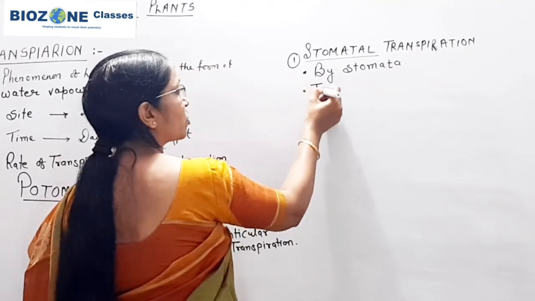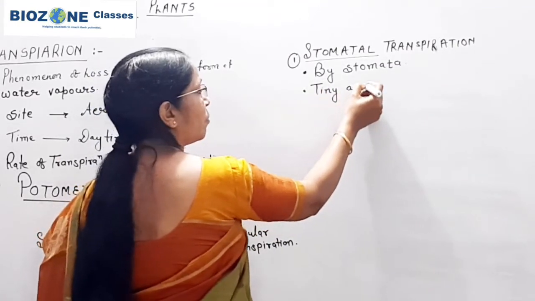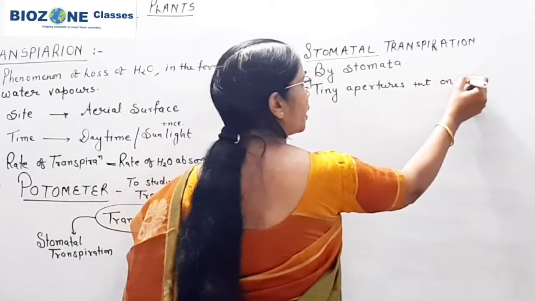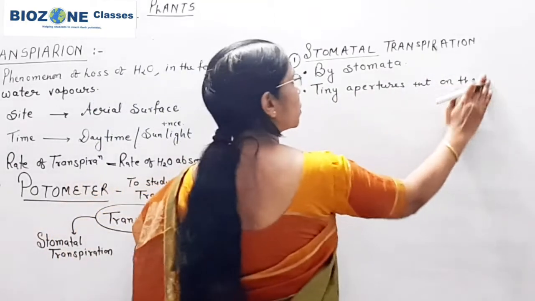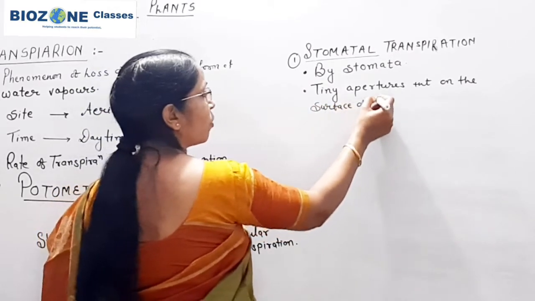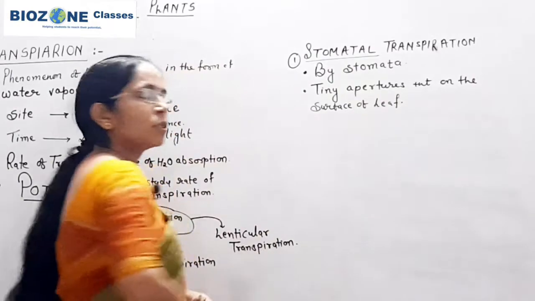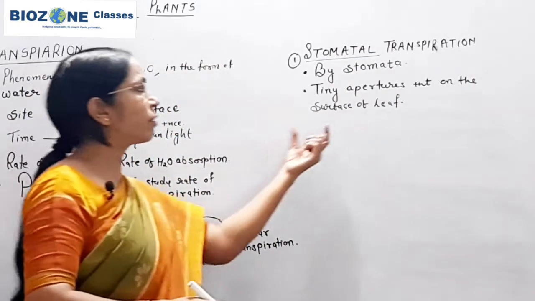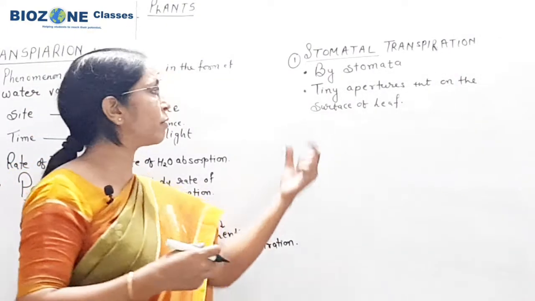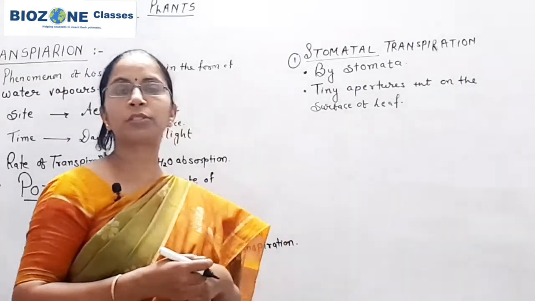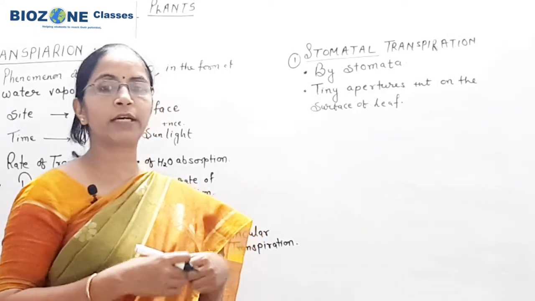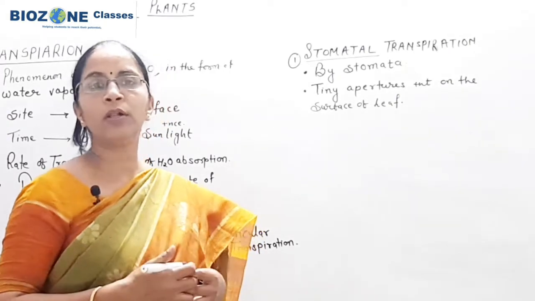What are stomata? Stomata are tiny pores or tiny apertures present on the surface of leaves. Those tiny apertures or pores present on the surface of the leaf are called stomata. When we say the tiny apertures are present on the surface of the leaf, does that mean they are present on the upper epidermis or on the lower epidermis?